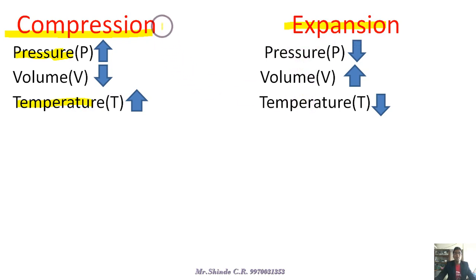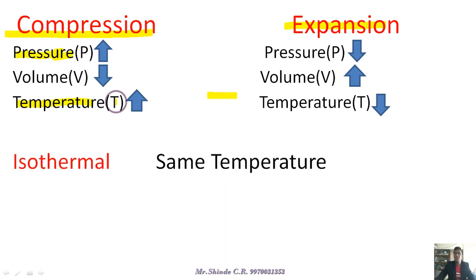You can understand these two terms better by using a pressure cooker. The pressure cooker is the best example of compression. It increases the pressure by decreasing the volume, and that's why the temperature goes on increasing. So the heat energy required to boil the food is much less compared to boiling the food without a pressure cooker. That indicates the compression and expansion processes.